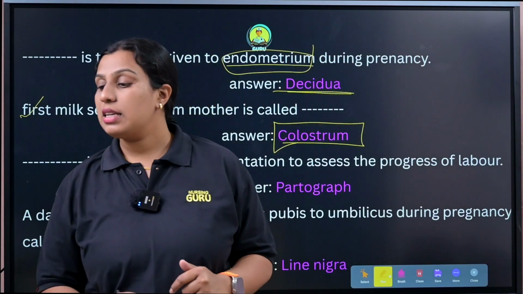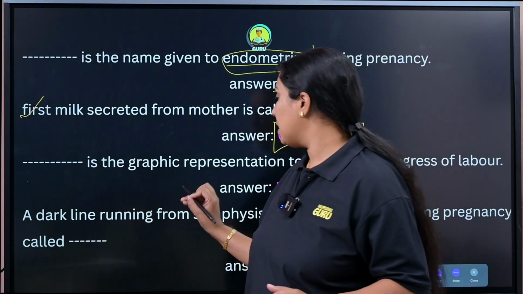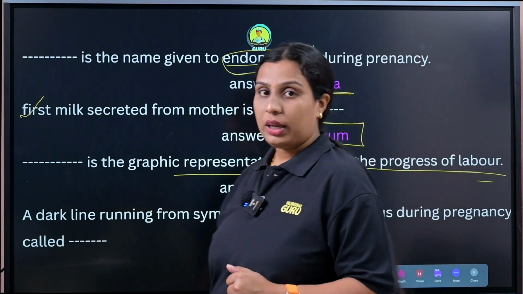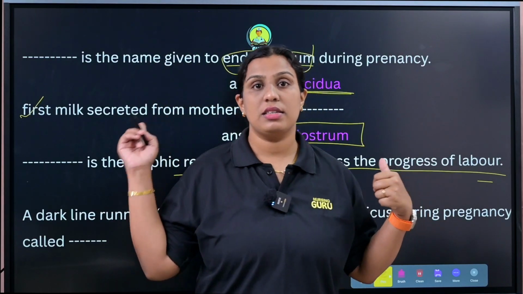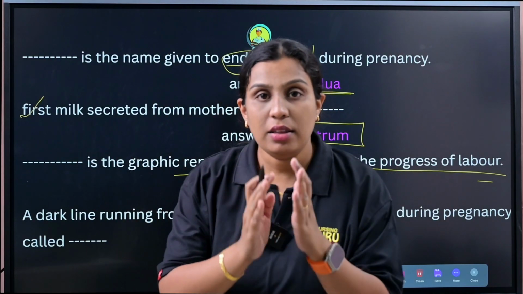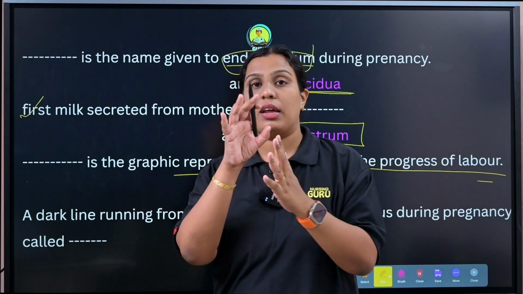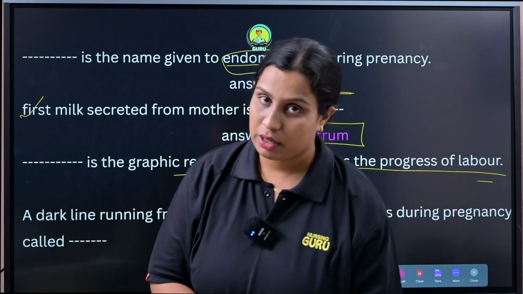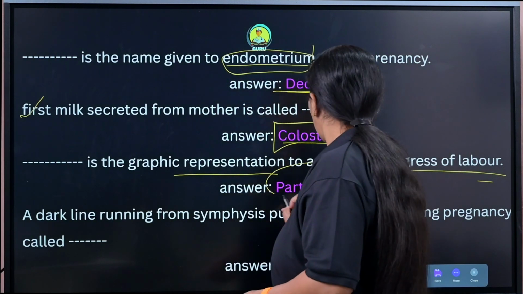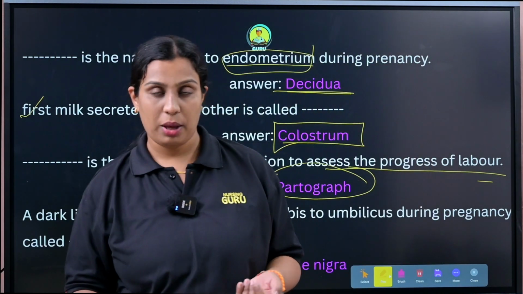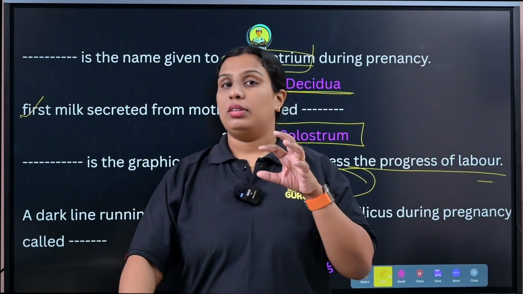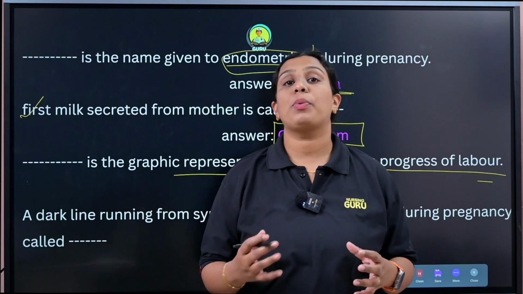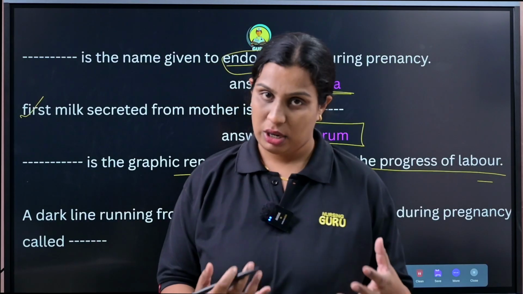Clear? The next is, dash is the graph representation to assess the process of labor. The same question we discussed before also. Anything regarding a graph or graphical representation related to labor is known as partograph. Remember this name, partograph: a graphical representation that assesses the progress of labor.